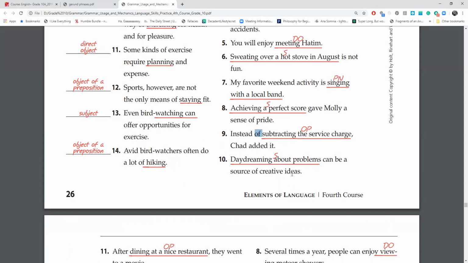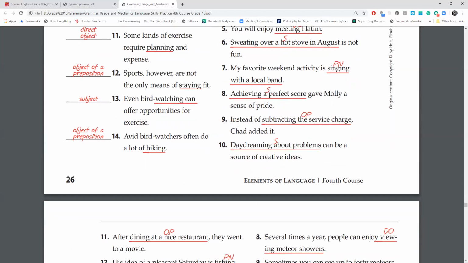Number 10, daydreaming about problems can be a source of creative ideas. So again, daydreaming is going to be your gerund here. And what is it that you're daydreaming? You are daydreaming about problems. And all of this is your gerund phrase, and it is the main subject of the sentence.